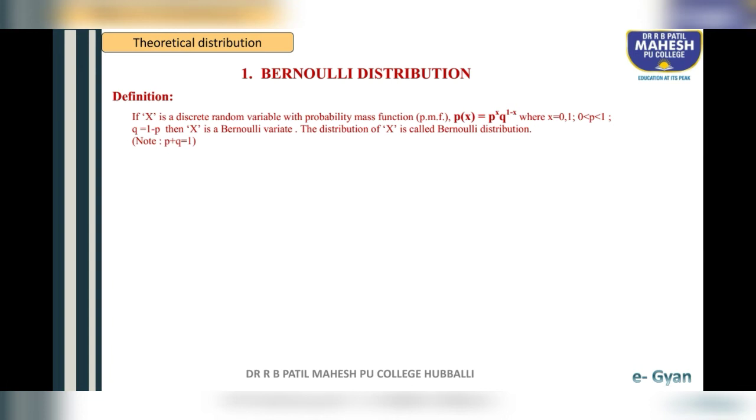Here p is the parameter, where q is equal to 1 minus p. So the formula of q is 1 minus p. Then x is a Bernoulli variate.